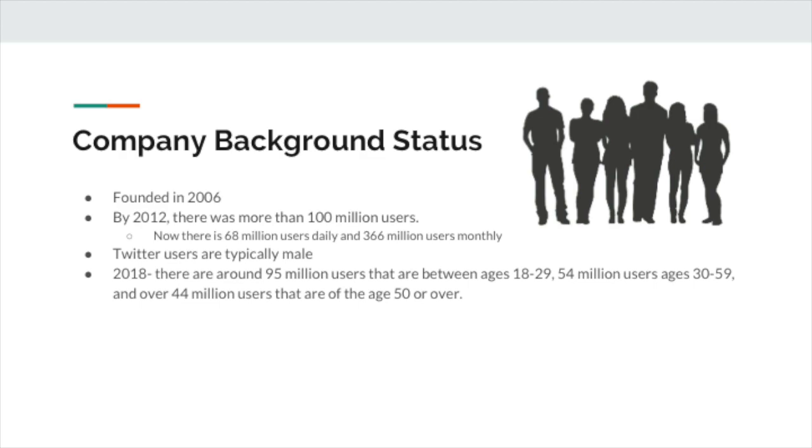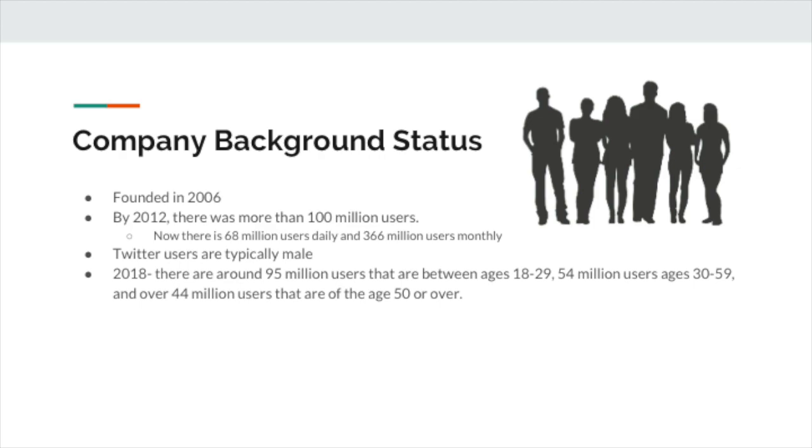Twitter is based in San Francisco and was created in March 2006 by Jack Dorsey, Noah Glass, Biz Stone, and Evan Williams. It launched in July of that year, and it has grown a lot since. By 2012, there were more than 100 million monthly users. Now, there are 68 million daily users and 366 million monthly users.